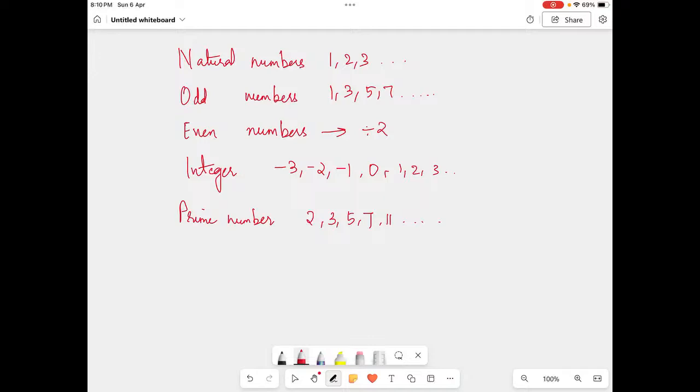Now we have square numbers. Square number, you know what a square number is, right? When you multiply a number by itself, for example 1 into 1, that is 1 square, that is 1. 2 square is 4. 3 square is 9. 4 square is 16. Now you have to remember the square numbers, students. Very, very important thing. When I say 4, 4 is a square number. When I say 9, 9 is a square number. So you should know the square numbers properly.